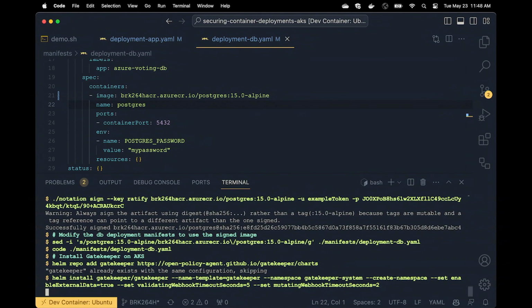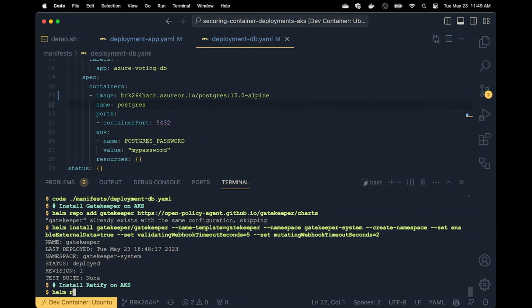Has anyone used any of these tools before, or are all these open source tools relatively new to everybody? You've used a couple? OK. Trivy, OK. Couple people have. Awesome. Is anyone familiar with Notary? Oh, yeah, notation. Well, Notary is a project, and the notation would be the CLI. Yep. OK. And then what about Ratify? Has anybody dabbled in that at all?